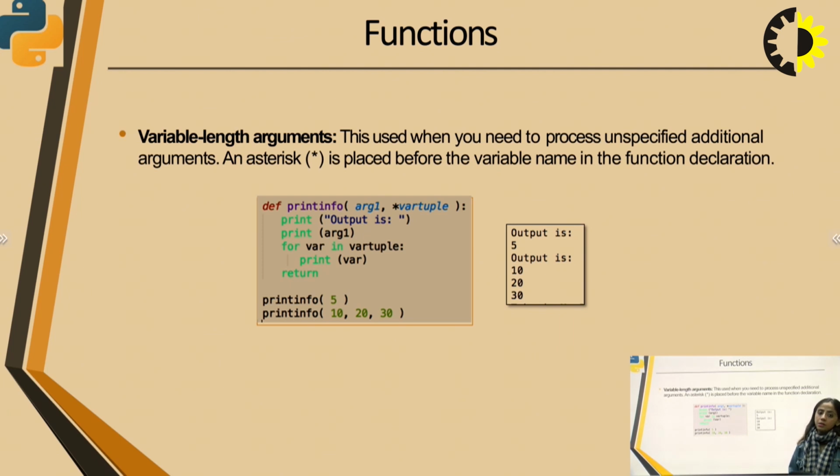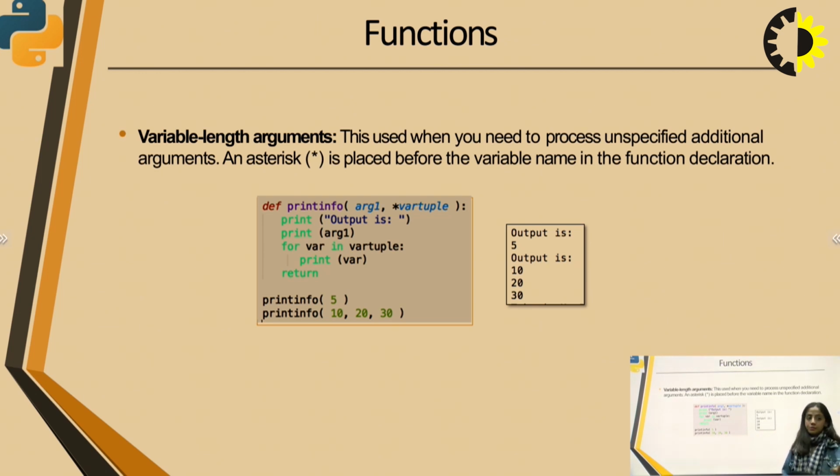Variable length arguments. This is used when you need to process unspecified additional arguments. An asterisk is placed before the variable name in the function declaration. Now, see this example, we have declared a function print info. It has two arguments, argument 1 and the other is a pointer type of argument which is a variable tuple.